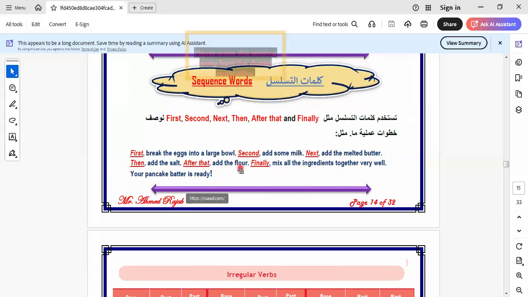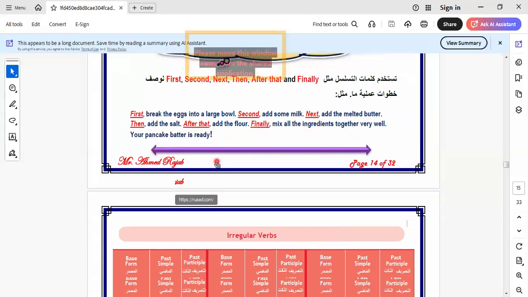I think all of us know the flour that we make from this material. We use the flour also in making bread. The flour has a white color. You can see it in your kitchen with your mother. Here we say after that add the flour. Finally mix all ingredients together very well. Your pancake batter is ready.